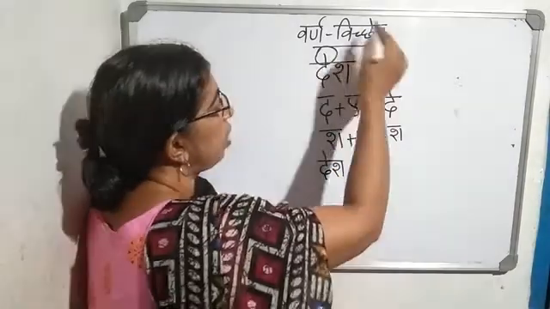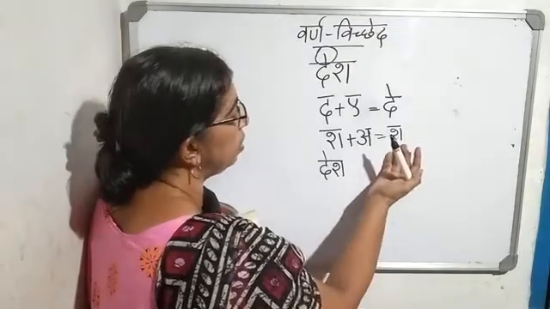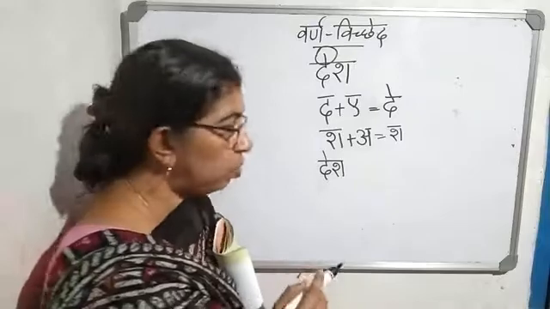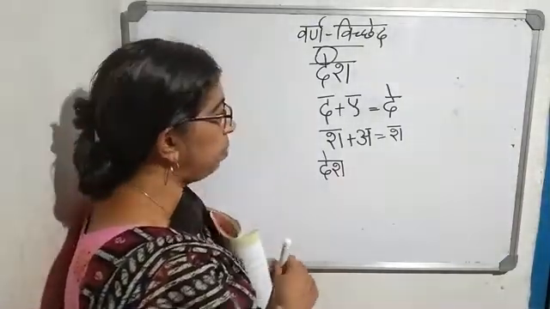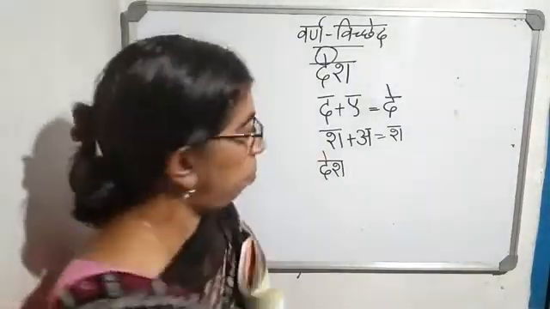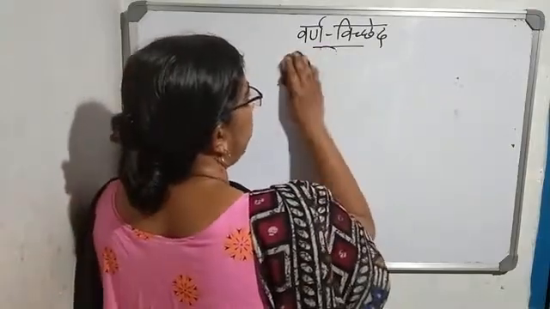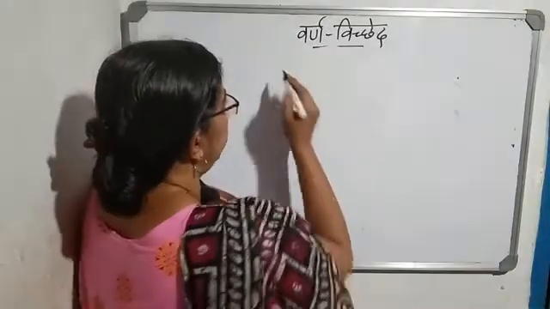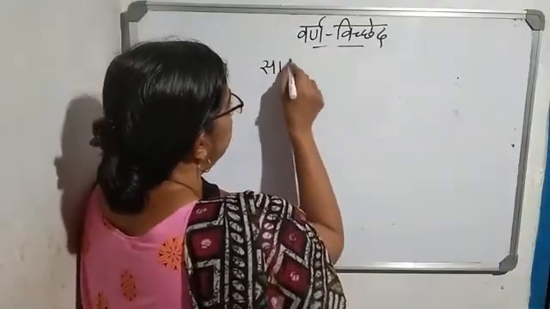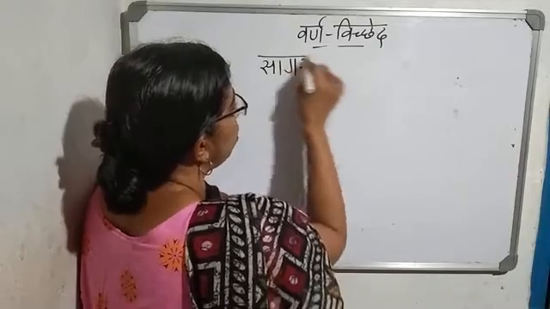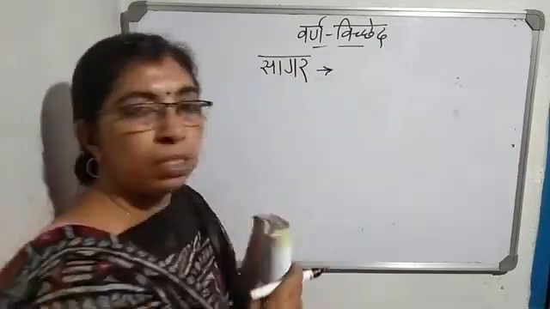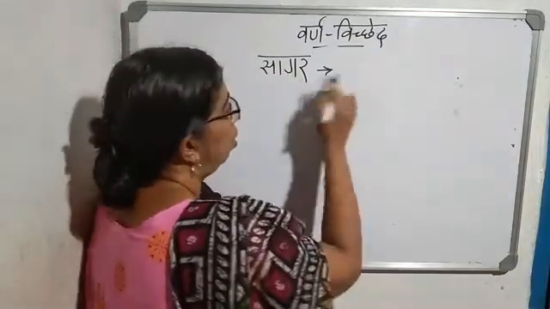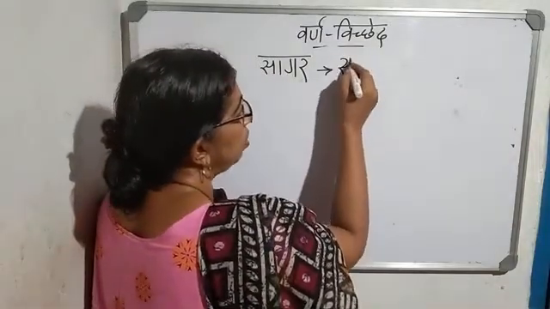And the question is Varna Vichhed means we have to separate Swarakshar from Vyanjanakshar. We have to separate this swar from this letter. Okay. First I will write the word Sagar. First the word is Sagar. You have to separate swar from this given word. Okay. Sa. Which swarakshar is there in sa?